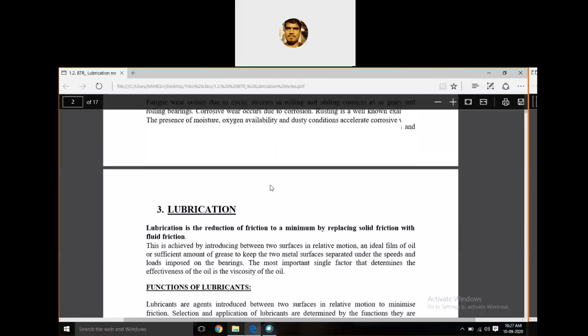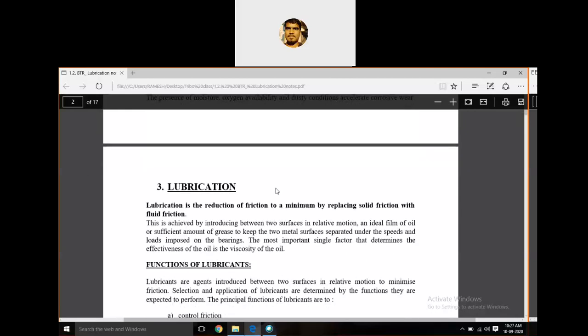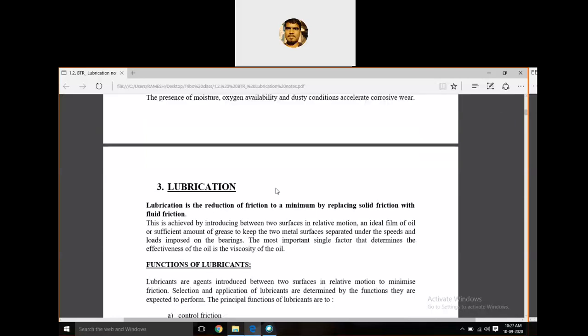called lubrication. Lubrication is a solution for friction as well as wear. It is not 100%. We cannot 100% eliminate the friction or wear, but somewhat we can reduce the effect of friction and the effect of wear, so that we can increase the effectiveness of the component and also the life of the component by using this lubrication.